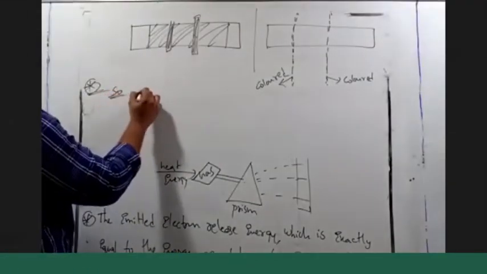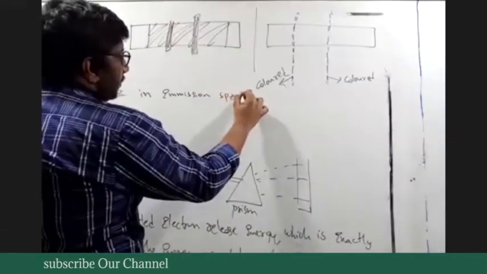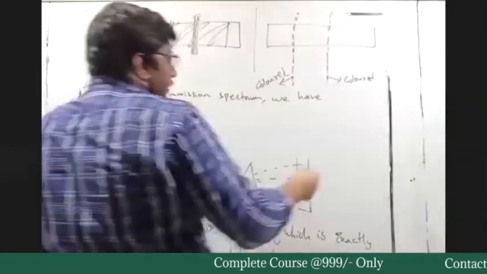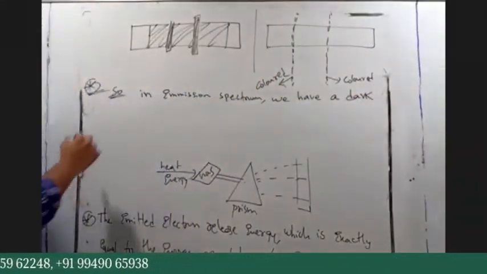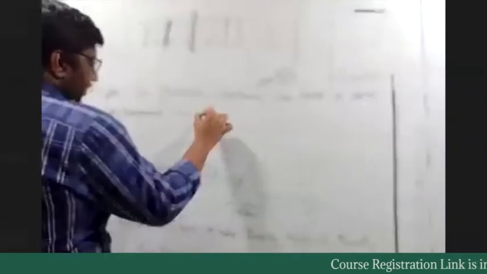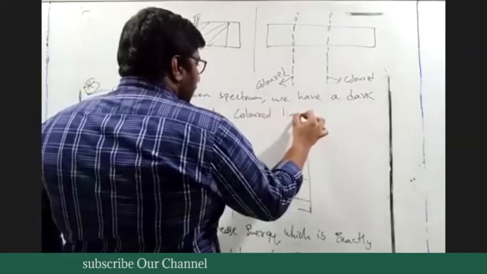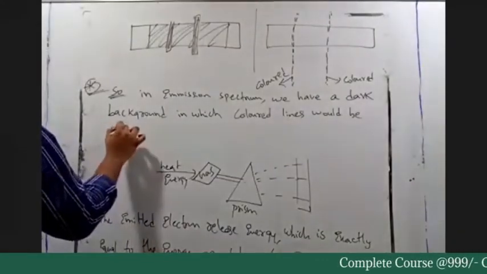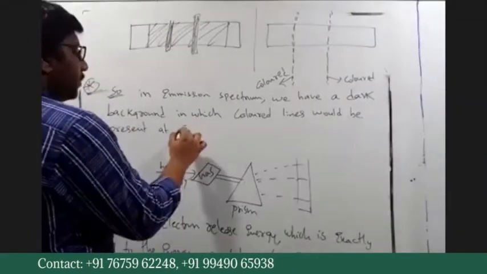So in the emission spectrum, we have a dark background in which colored lines would be present at specific points.